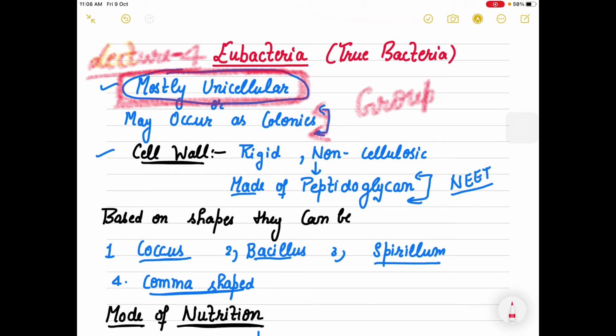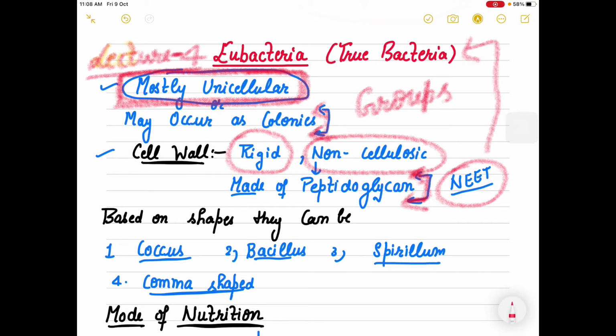If we talk about their cell wall, it is a rigid one, non-cellulosic, and it is made up of peptidoglycan. Please note down that the cell wall of eubacteria is made up of peptidoglycan.